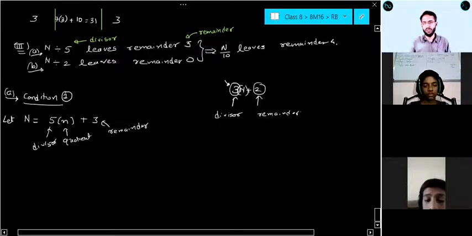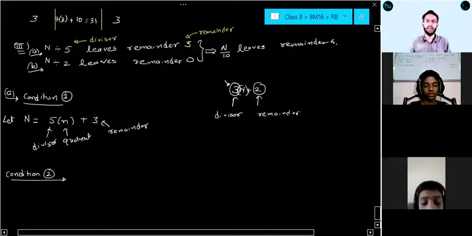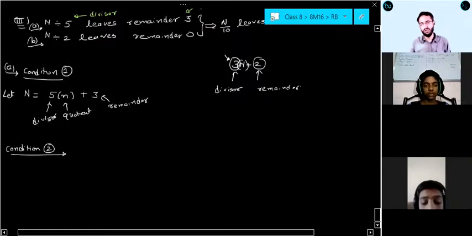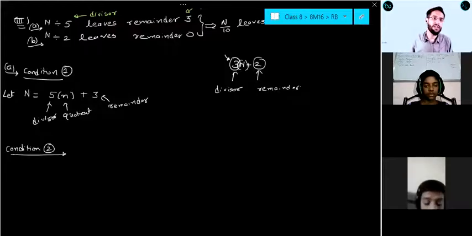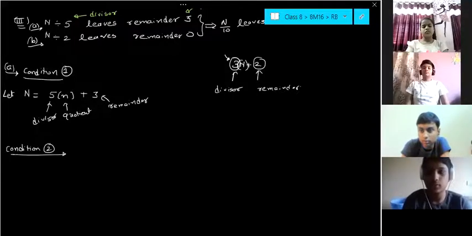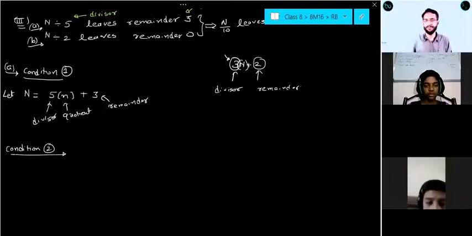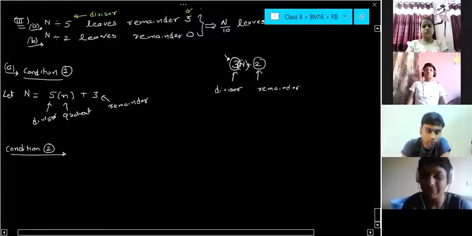Now let me show you condition 2. Condition 2, they are telling that N by 2 leaves remainder 0. So what is its meaning? N by 2 leaves remainder 0. That means N is an even number, right?